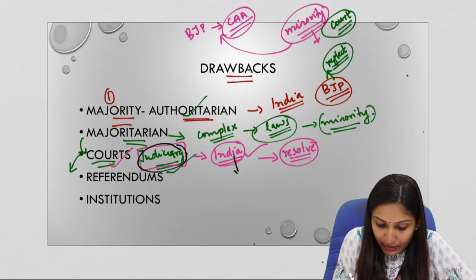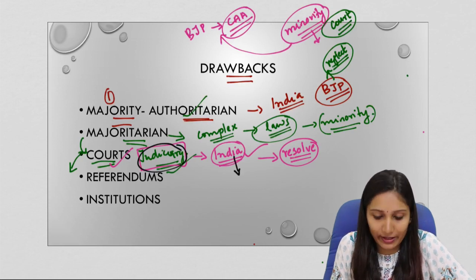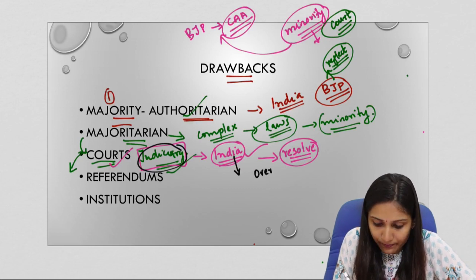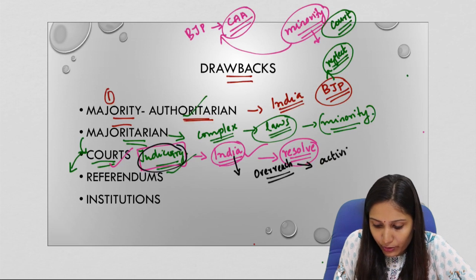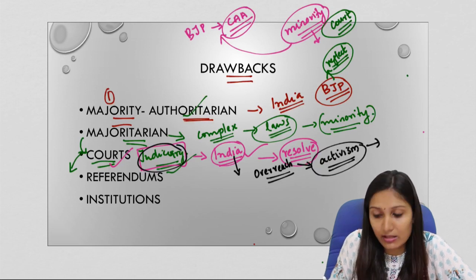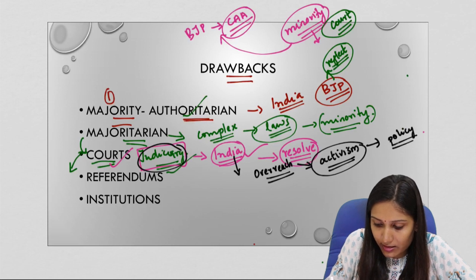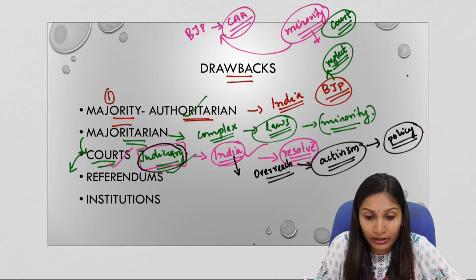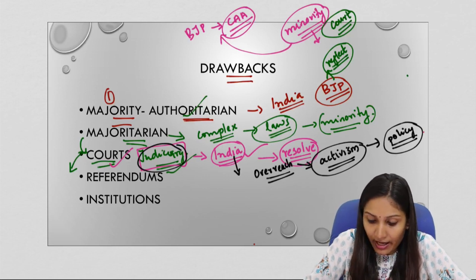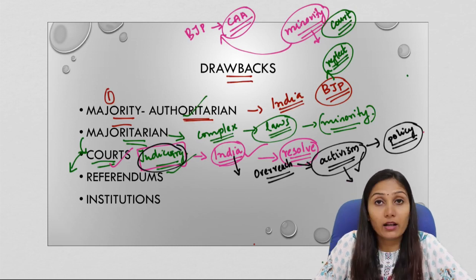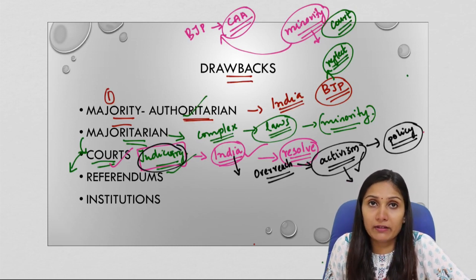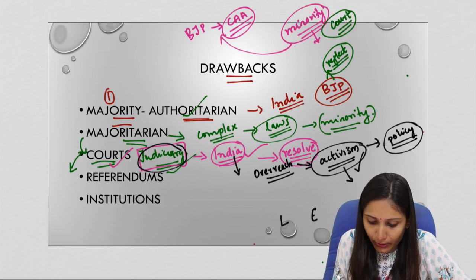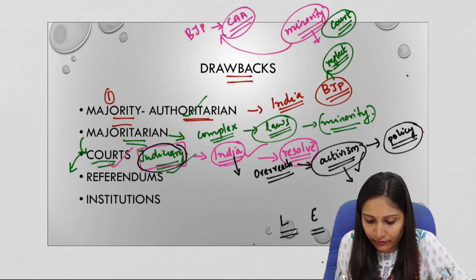Now, let us come to the case of India. Let us come to the role of the judiciary as a supervisor. In India, we often term it judicial overreach or judicial activism. This is when the judiciary interferes or intervenes in the policy making or the functions of the legislature and the executive. In India, we have seen in many cases that the judiciary has overreached into the jurisdiction of the legislature, and this is what we call judicial activism. And judicial activism is a very good example where we can say that there is something missing in Indian democracy. This is because we have the legislature, the executive, and the judiciary. These are the three organs of the government.